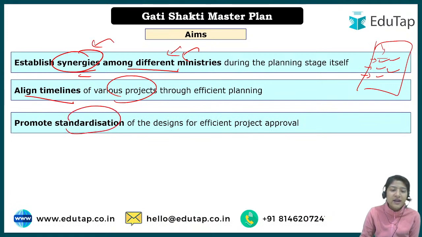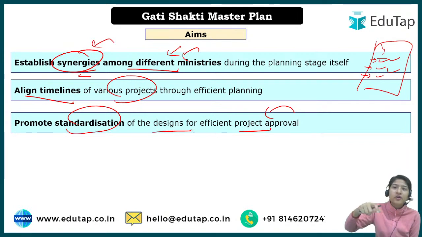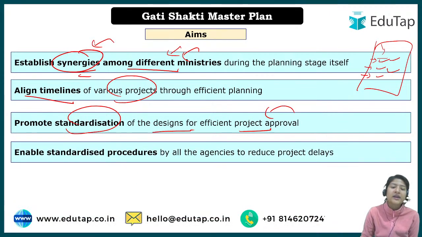To promote standardization of the designs for efficient project approval. In fact, for projects also there should be proper standardization, meaning a proper step-by-step process for project approval also. For example, for making a road a particular project has been approved, and the work has started, and there was only one project approved. Later on another project was approved for a gas pipeline, so of course that road has to be dug again, right? So to have a standardization of project approval, and along with that of the procedures also. Basically we are looking at the standardization of all the processes and the projects approved in that particular area, right?